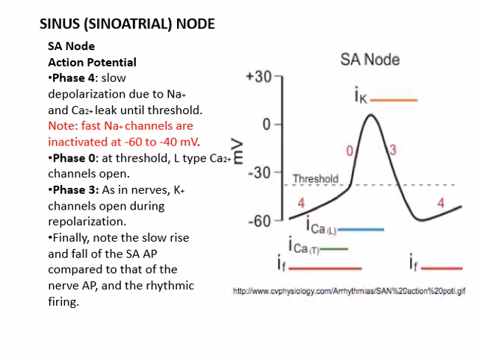So the SA node, the action potential is self-generated. The cycle repeats after every 0.83 seconds. The initial phase is the resting membrane phase, and as you have already studied in the nerve muscle physiology, the resting membrane potential of the nerve and muscle is usually near minus 90 millivolts, but the SA node is different. The resting membrane potential of the SA node is at minus 55 to minus 60 millivolts.